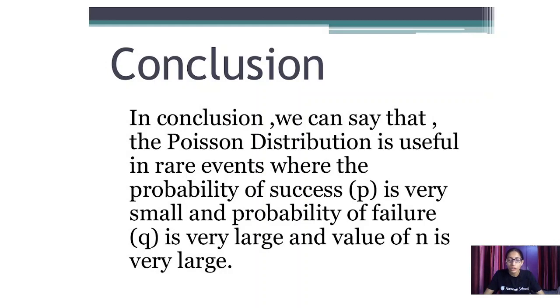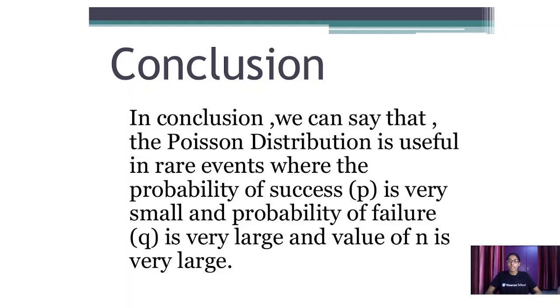So let's conclude the Poisson distribution. The Poisson distribution is always used for real events.